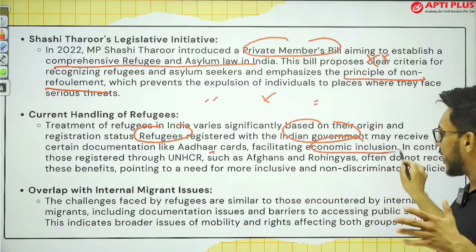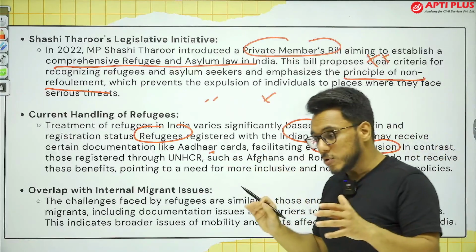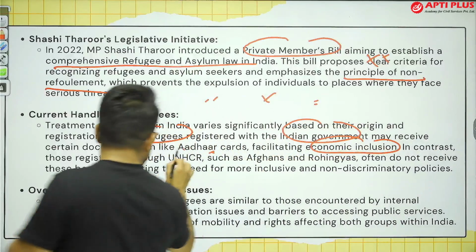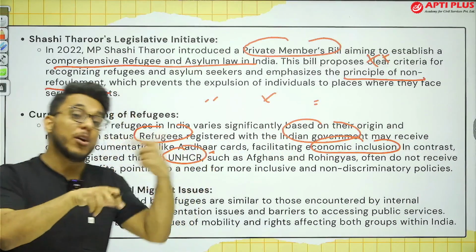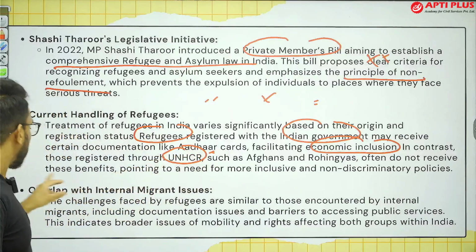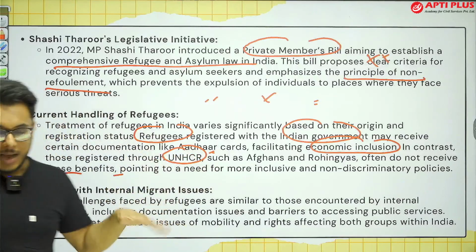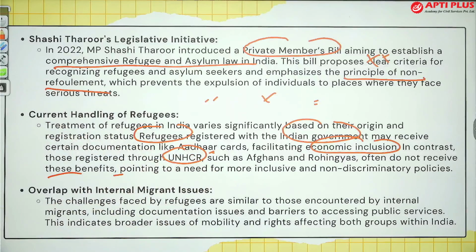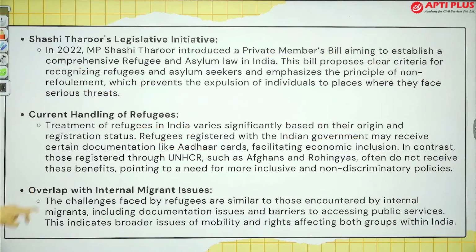They often also get economic opportunities. But refugees who have been registered with the United Nations High Commissioner for Refugees but not with the government don't receive any type of benefit. And therefore, it has been said that the treatment becomes discriminatory towards these people.